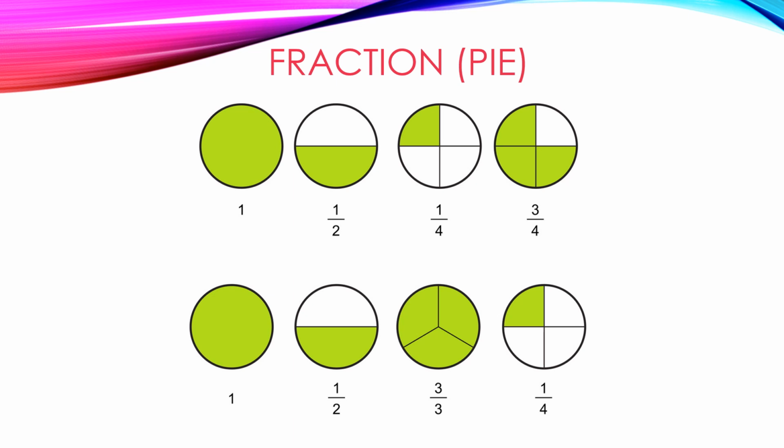Okay, look at this one. This is the one whole cake. One whole cake, which means your mom hasn't cut it, so they put one here. Okay? Now let's move to the next thing. They put here 1 over 2.